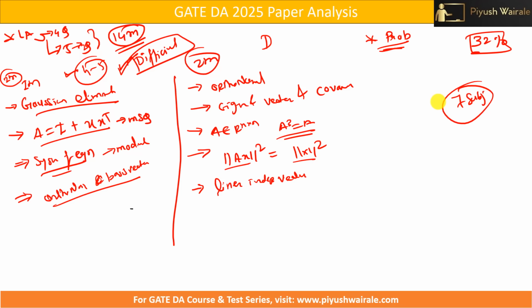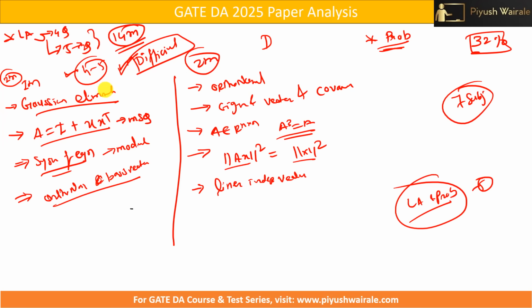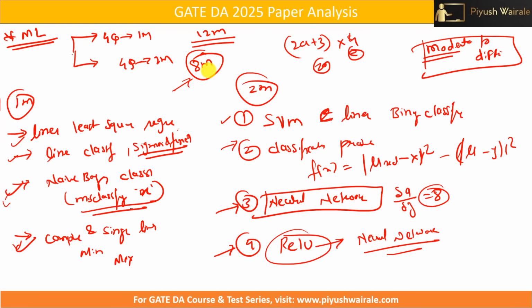So this is the paper analysis to understand the level of difficulty. If you see, except LA and probability, the rest of the five subjects were on the easier to moderate side, but these two subjects are difficult to score. So if you see here, from probability we can consider 8 marks. Here let's say 5 marks, 13. Then we have 21.